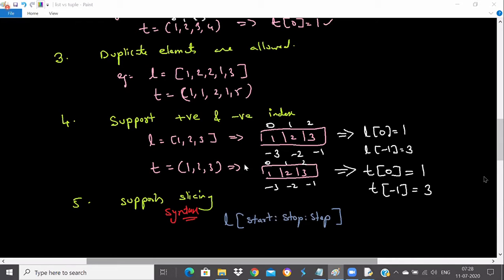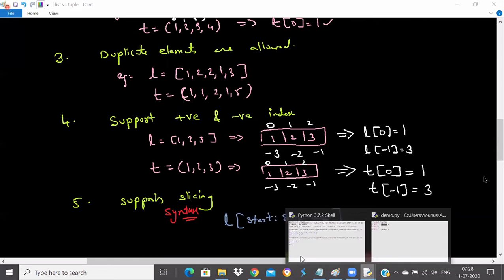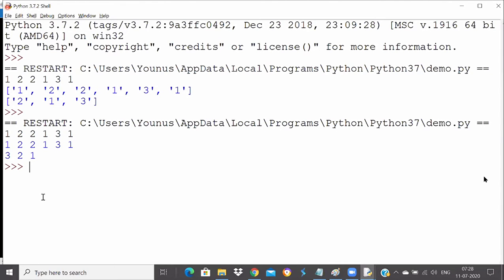So positive index, negative index, use of membership operator, everything will be similar here now. We all know that all the three are optional and this will be the stop value. So perfectly fine. I can just check with some list here. I can create some list or a tuple. I can just check the slicing, like 10, 20, 30, 40, 50, and 60. Suppose I have these elements in my list now.